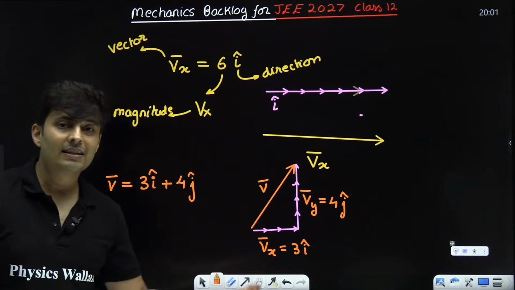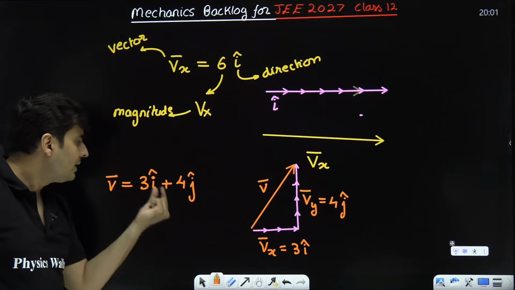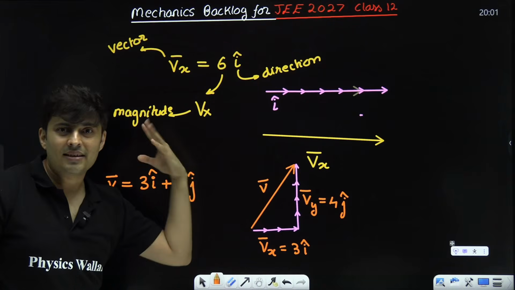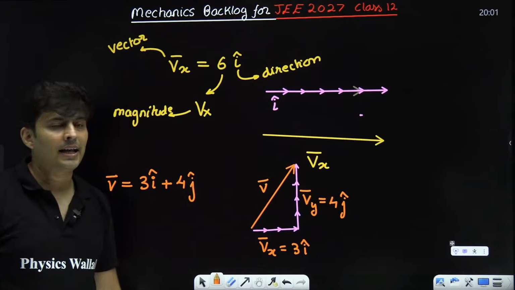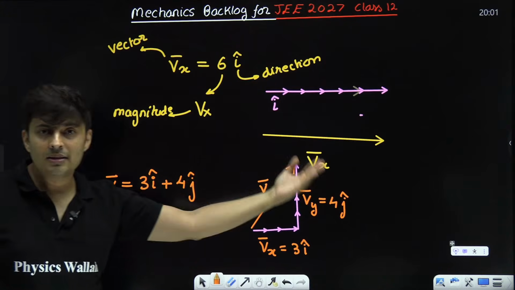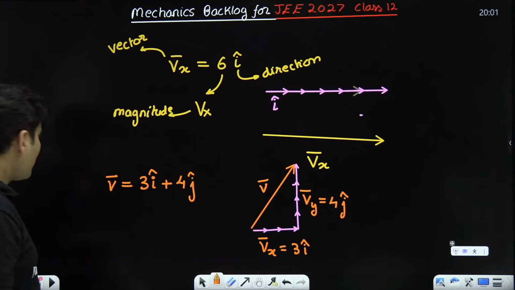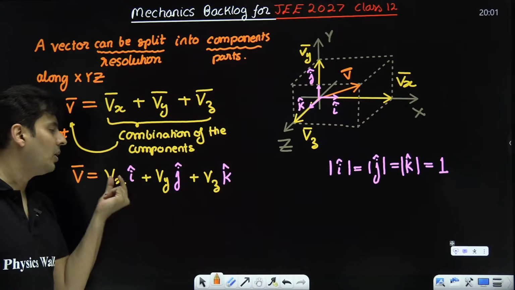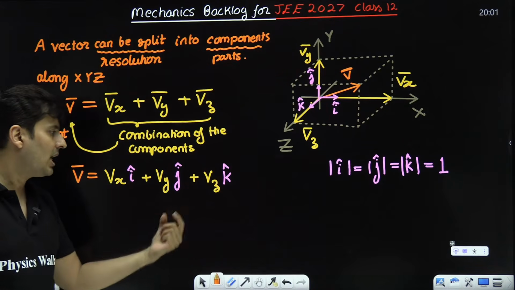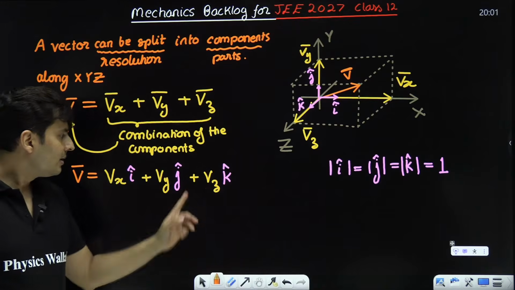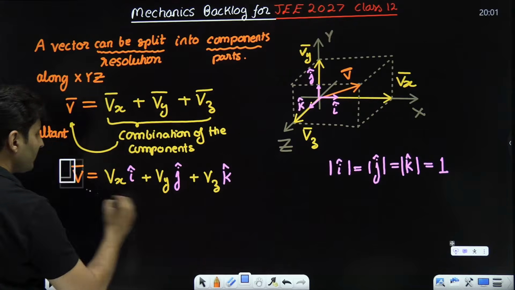Is that clear? That is how you represent vectors. The vectors always contain magnitude information in x, y, z directions, and i cap, j cap, k cap point in those directions. That's how I get the complete information. So I can say my vector is always represented as some x i cap, y j cap, and some z k cap. These are the components. So that is how the vector representation works.